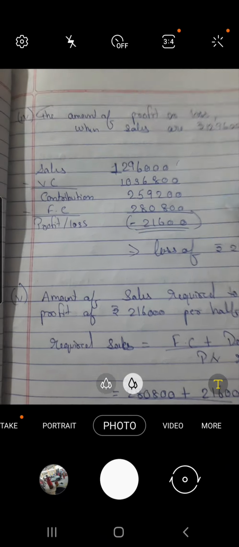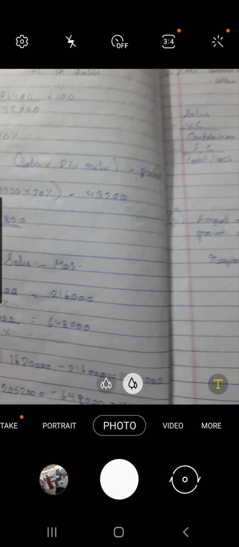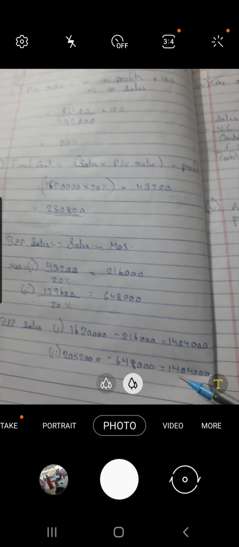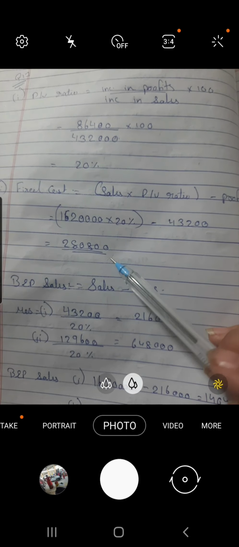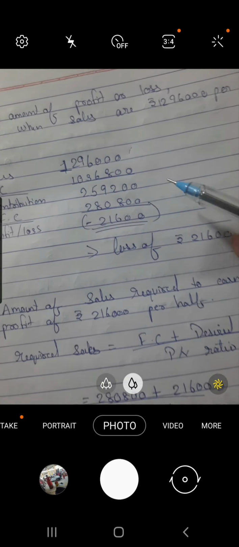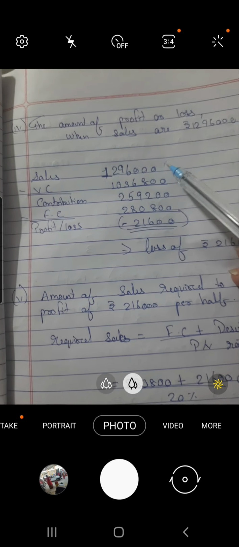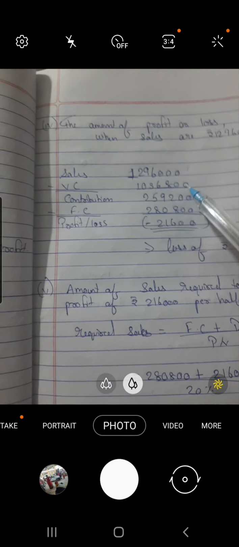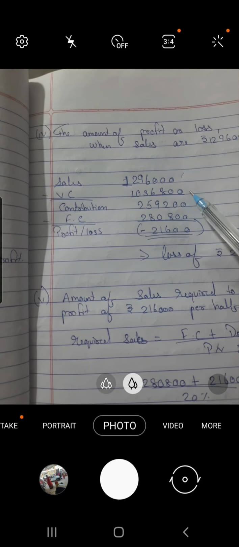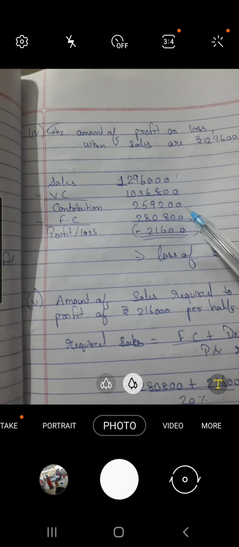Also we know the fixed cost, right? Fixed cost was here, it is given 280800. We know the value of fixed cost also, right? The value of sales is given here in the question, 12,96,000. The variable cost we do not know, right?